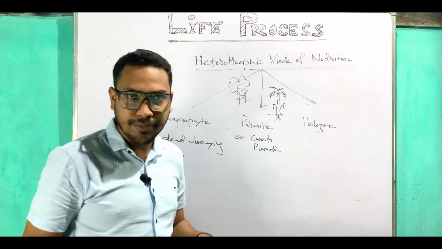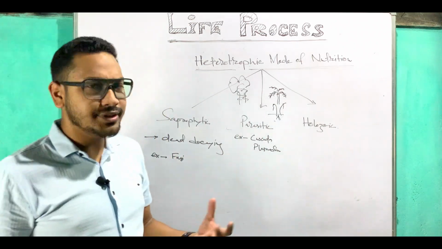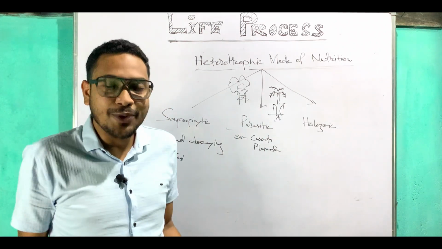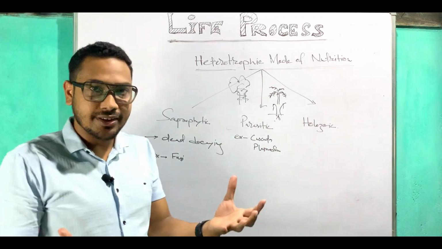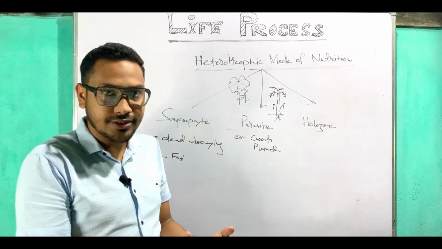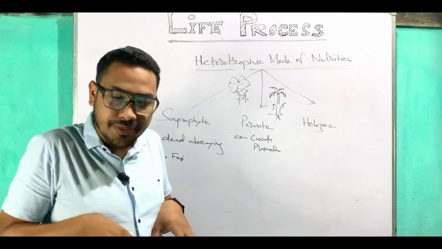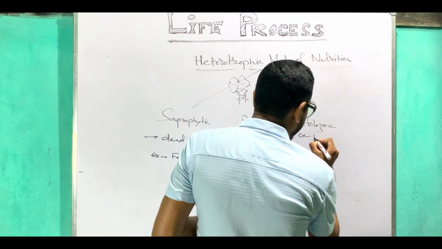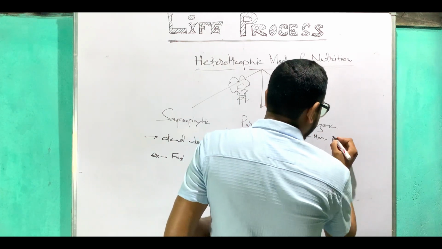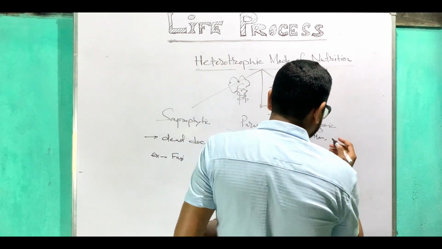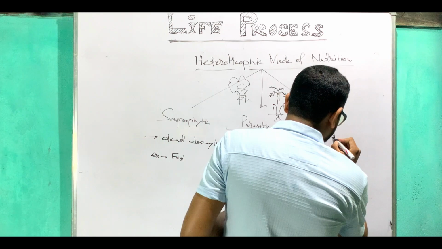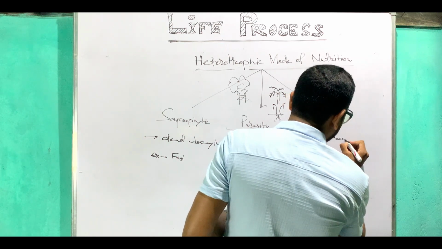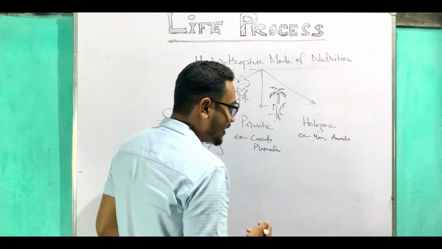Now coming to the holozoic mode of nutrition. Holozoic mode of nutrition, this is just for us people, that we take in the nutrients and absorb them and distribute them to the whole body. You can take the example of human beings, then dogs, animals, then a perfect example is also the amoeba, A-M-O-E-B-A. This is a very interesting organism, you know.